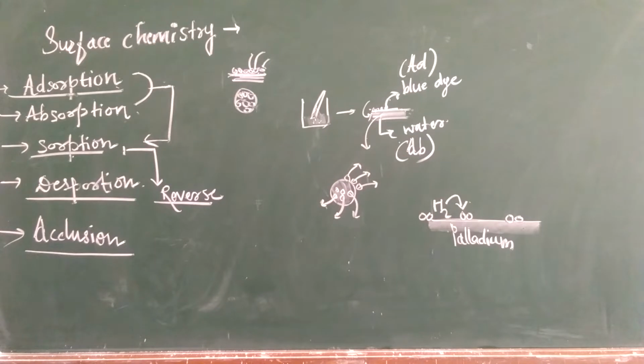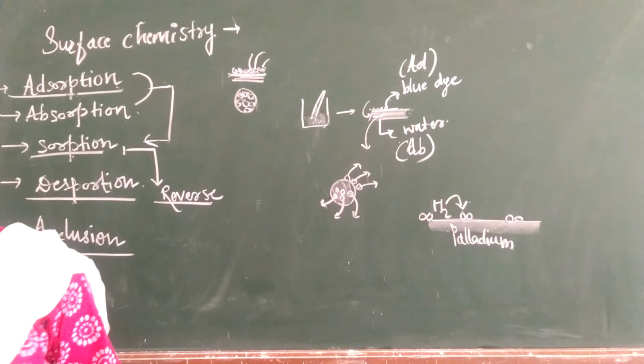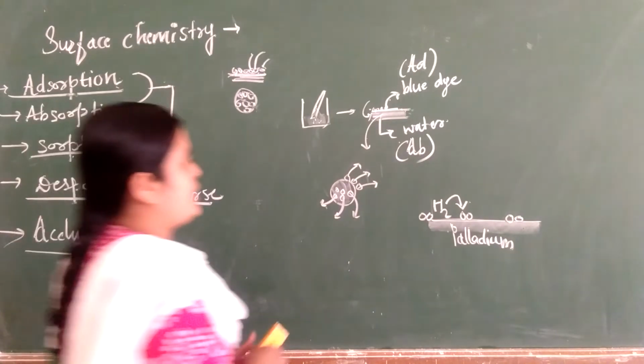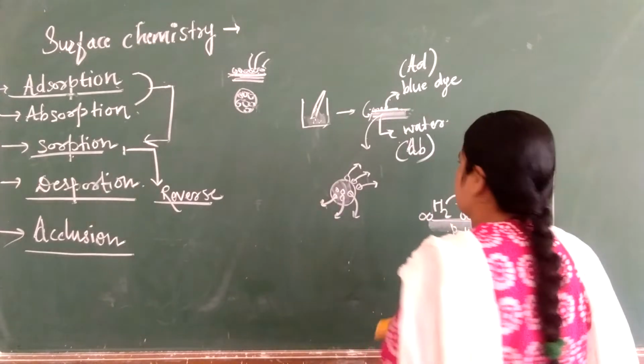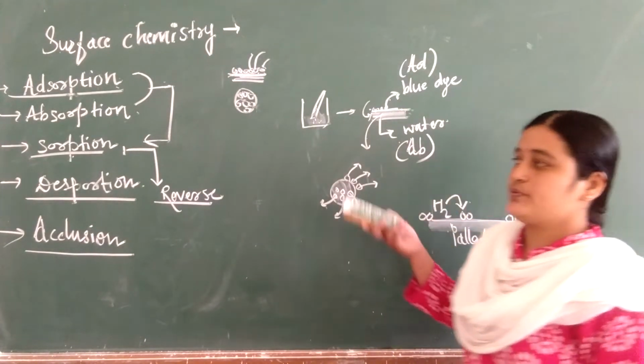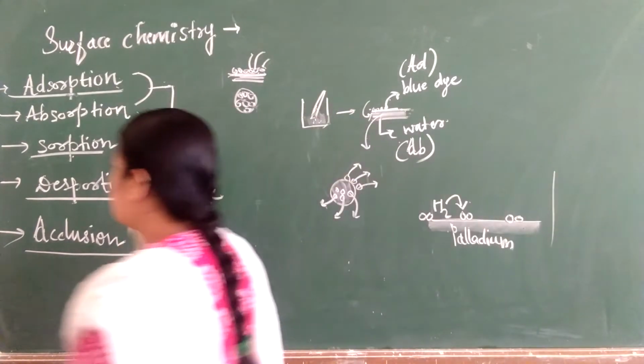Okay, now the next term we are going to deal with is types of adsorption. Let's see the types of adsorption. This part we have already seen previously: surface chemistry, meaning of adsorption, absorption, sorption, desorption and occlusion.